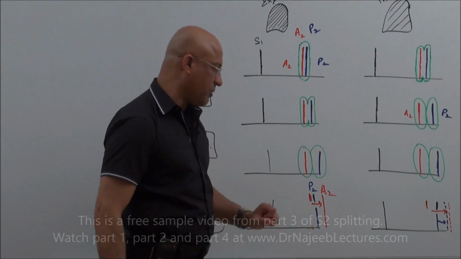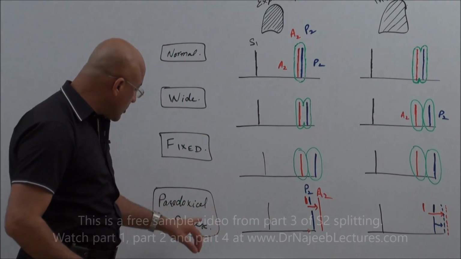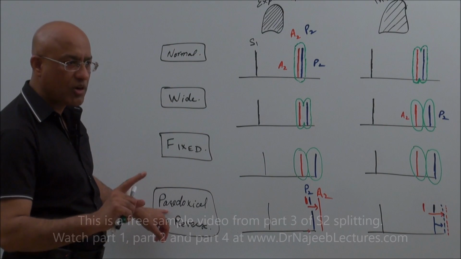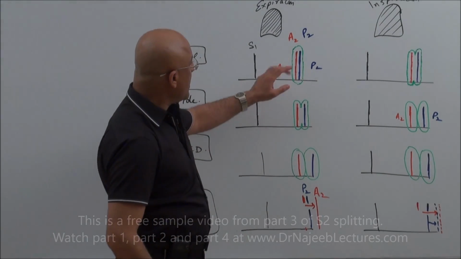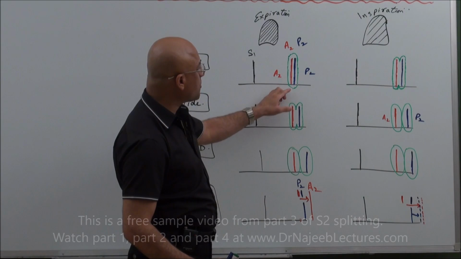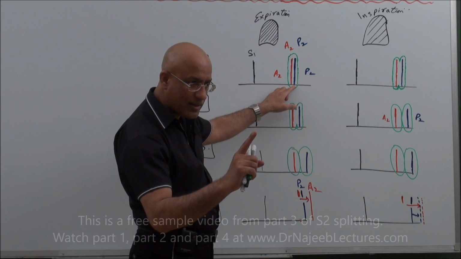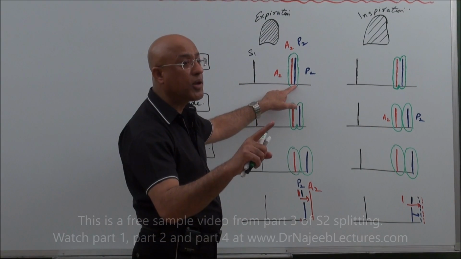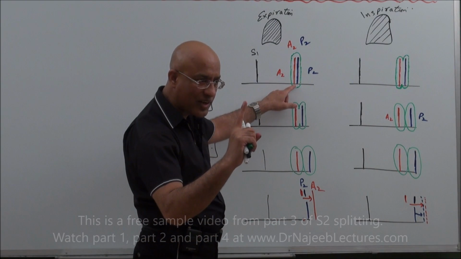Now this type of splitting is called reverse splitting, or paradoxical splitting. What is it called? Paradoxical splitting. Now listen carefully. First you compare normal and then paradoxical. Normally during expiration A2 is very near to P2. That is why in a normal person during expiration both are heard as one sound. Is that right? Yes.